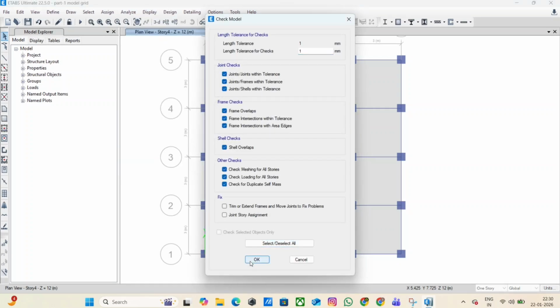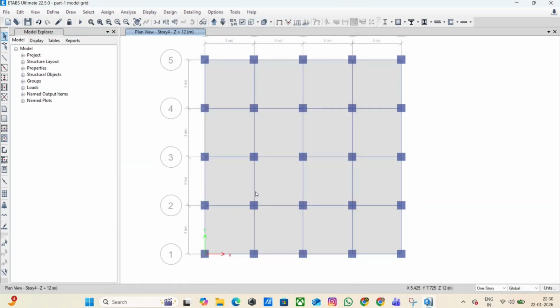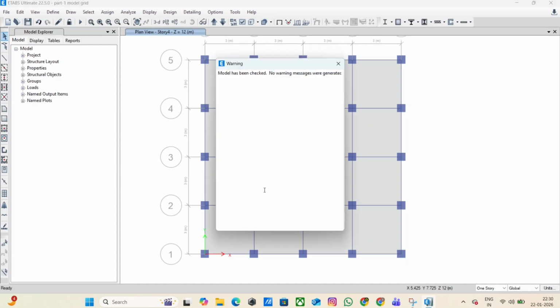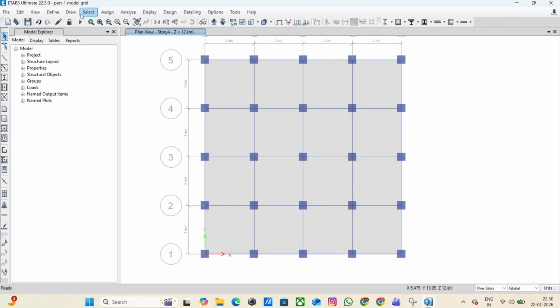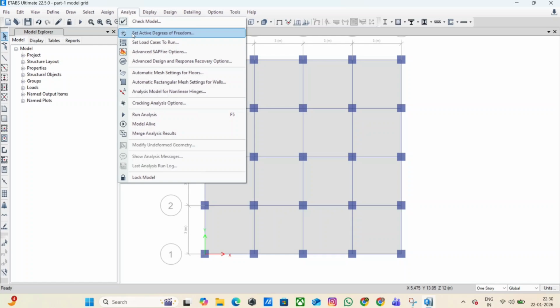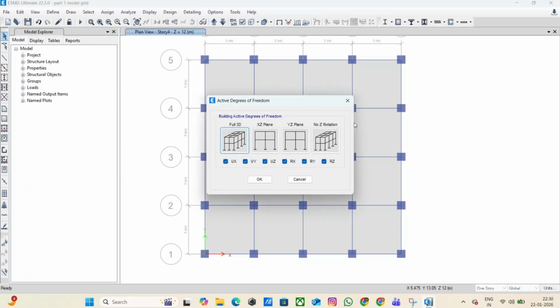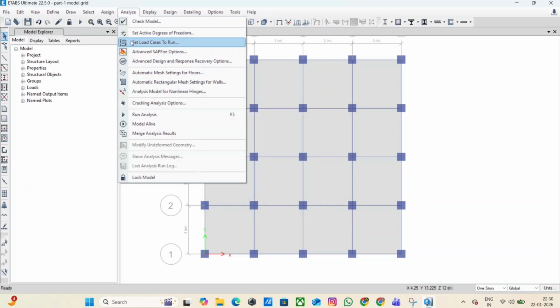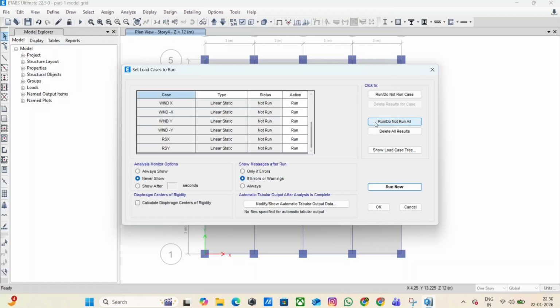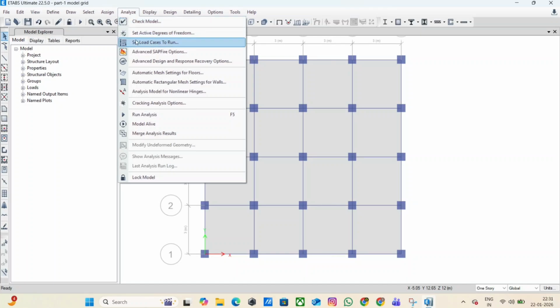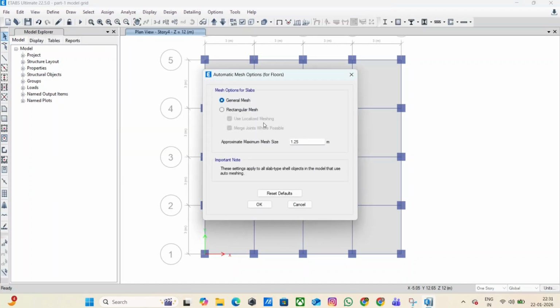ETABS will now analyze the structure with gravity loads, seismic loads, wind loads, cracked section stiffness, diaphragm action, and response spectrum cases. Step 15. Post-analysis checks. After analysis, we will check modal mass participation ratios, base shear values, story drifts, story displacements, and overall structural behavior. If any warnings or errors appear, we will resolve them before proceeding to design.